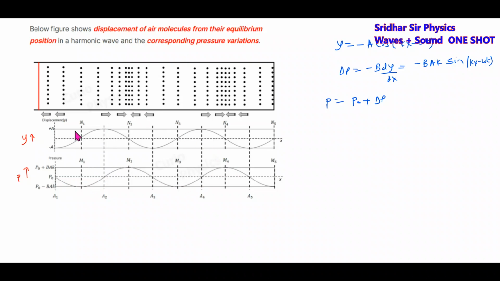Then what do we mean by compression? This will be the compression. This is the maximum compression. Here it will be maximum, sorry, maximum rarefaction. Where the pressure is maximum, this will be maximum compression. What do you mean by compression? Where the pressure is more than P naught, that becomes compression. So all of this is compression.